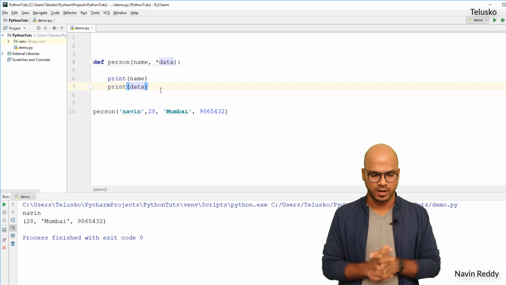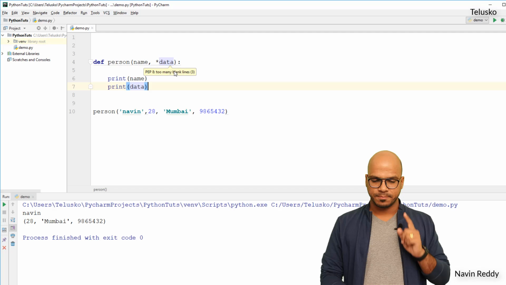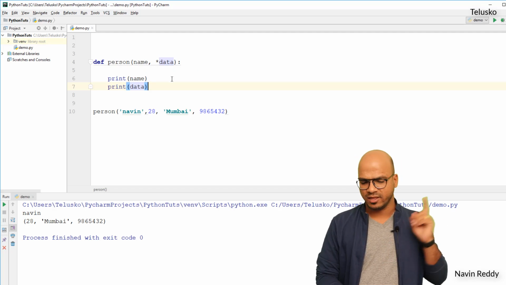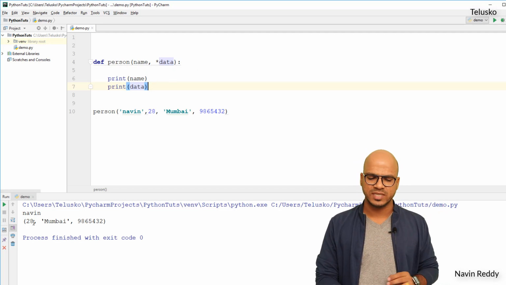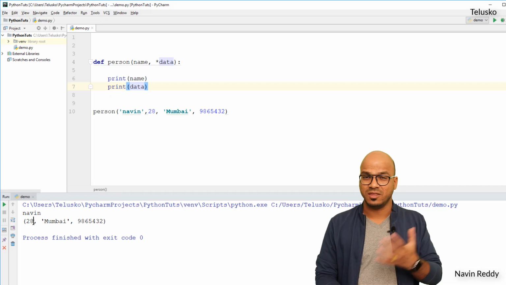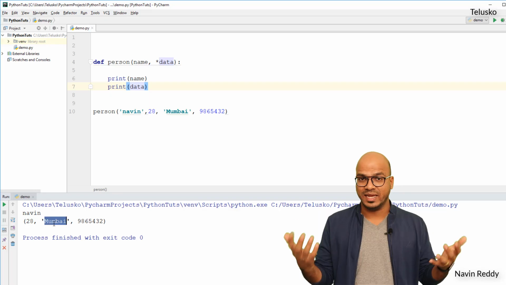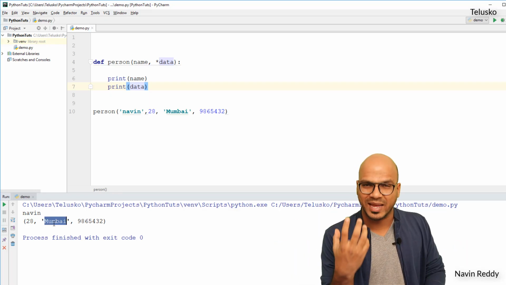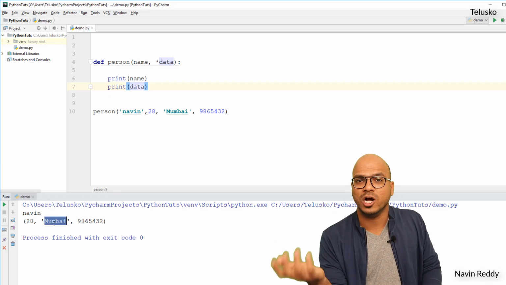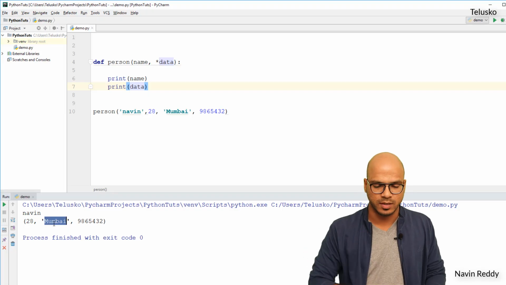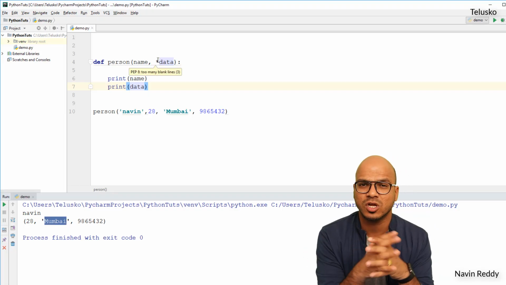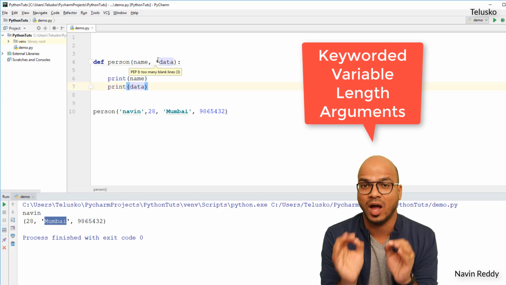That perfectly works, okay? But the problem is, if I want to print this individually, I don't even know what a user is sending. What is 28? Is it the phone number or the age? What is Mumbai? Is it maybe the state? So we have to convey our message in a proper way. Maybe Mumbai is a workplace or a home place. You never know, right? So in that case, we also use a concept called keyword variable arguments.